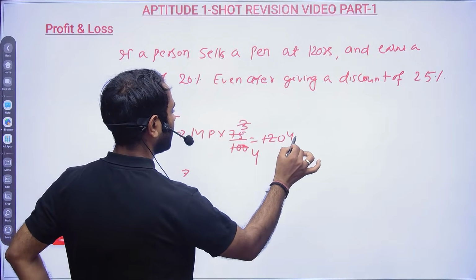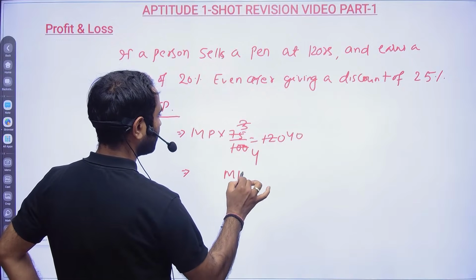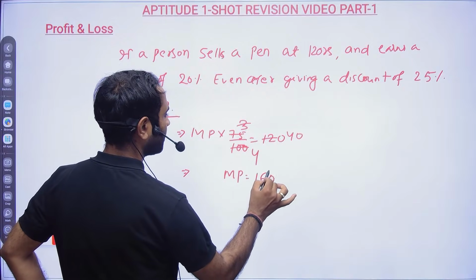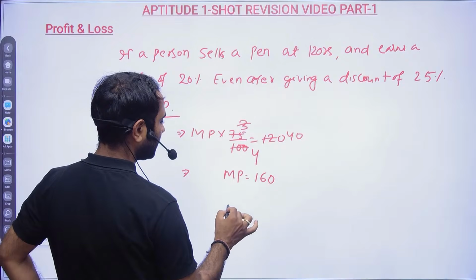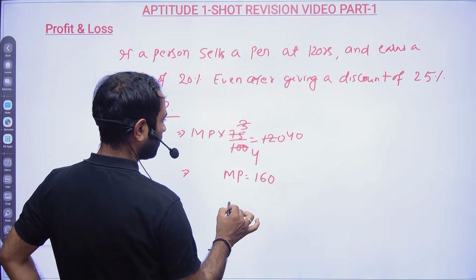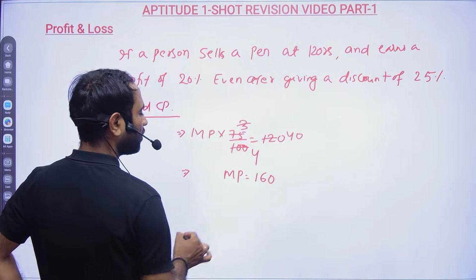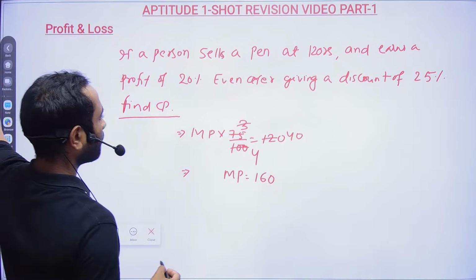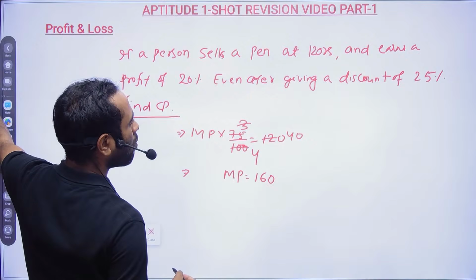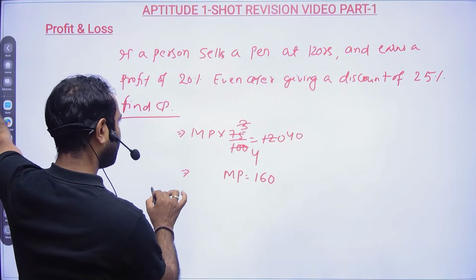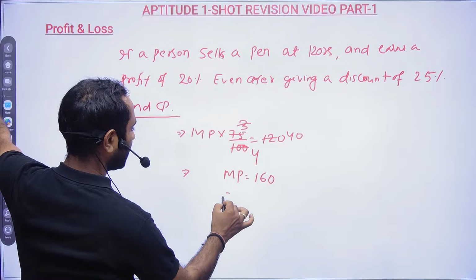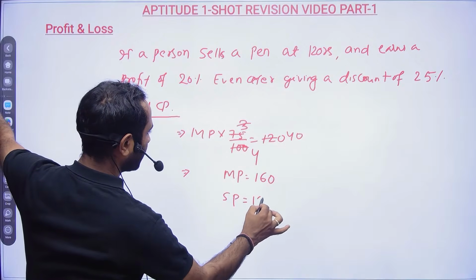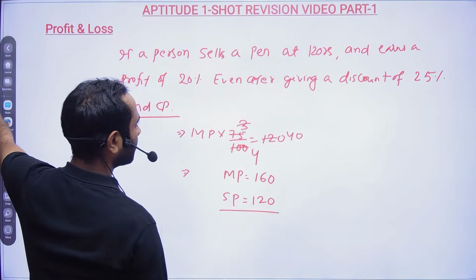So it is 40, and your marked price is nothing but 160 rupees. 25% of 160 is 40, so yes, selling price is nothing but 120. Correct?